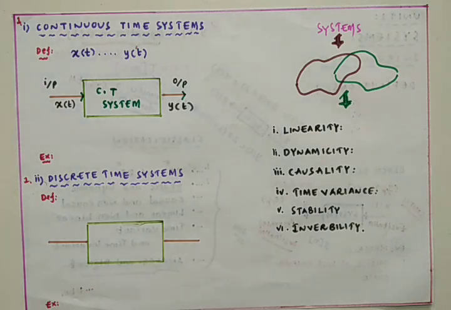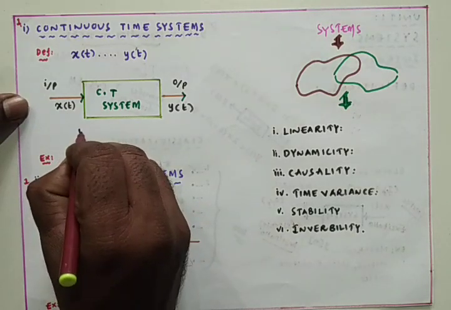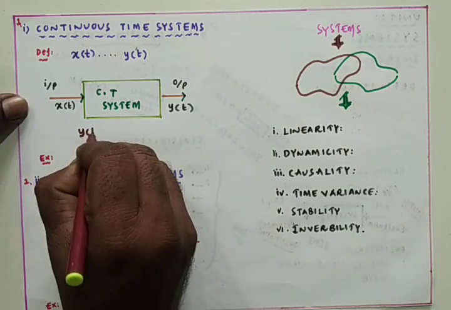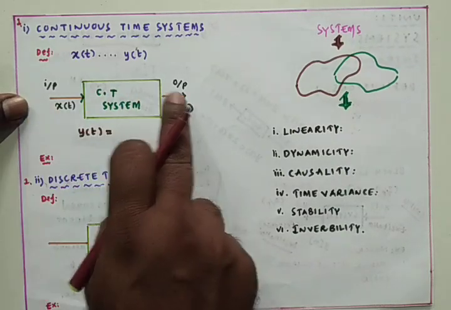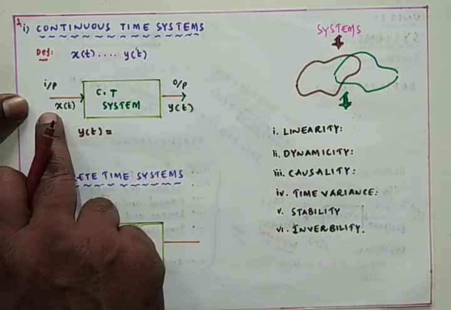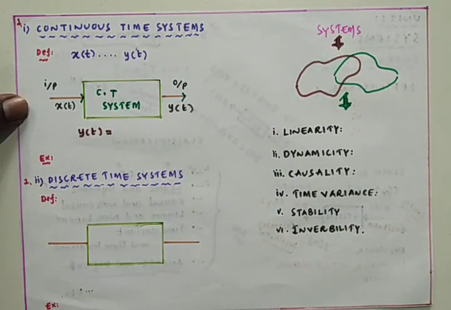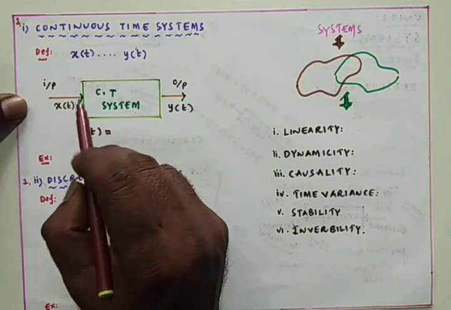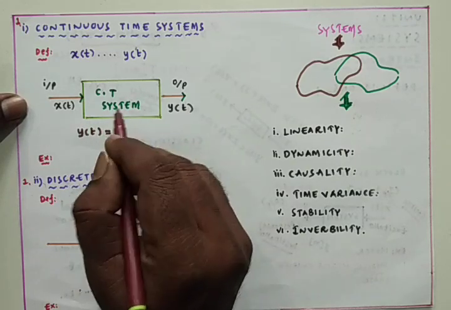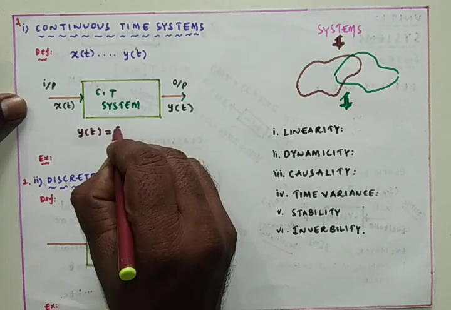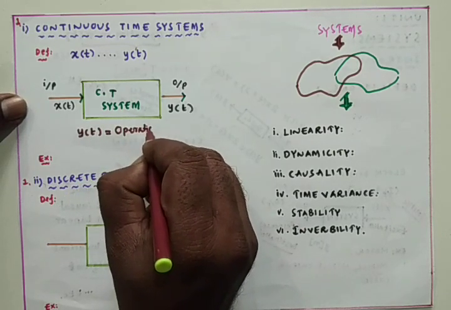The mathematical representation of this system will be like this. Now we have y of t, which is nothing but the output. In what way did we get the output? We got the output because the system accepted the input signal, and that signal has undergone many manipulations. That means some operations are applied on the input signal inside the system, so y of t is nothing but the operations on the input signal.